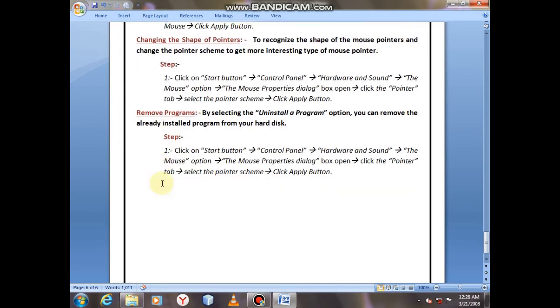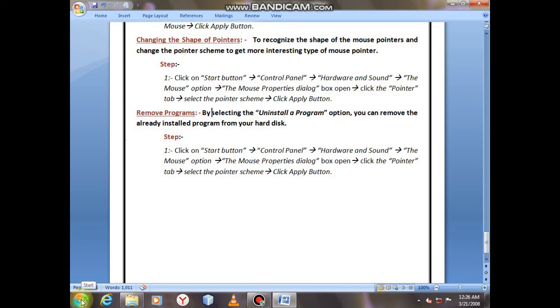Now my last topic is remove the program. By selecting the unnecessary programs to uninstall, you can remove the already installed programs from your hard disk. This is the way to uninstall the unwanted program.